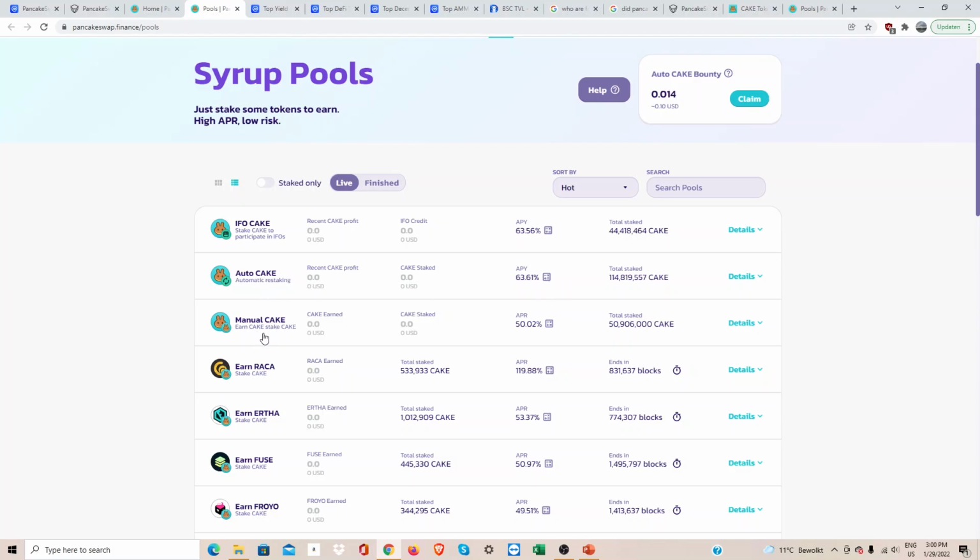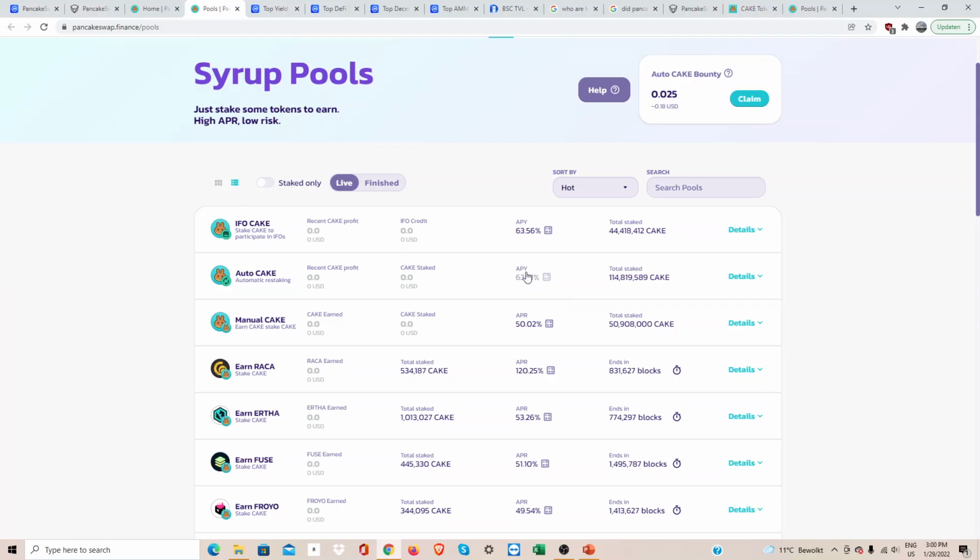The difference between manual cake and AutoCake is that when you deposit on manual cake, the yield or the coins that you earn, you need to manually restake. You have to claim them and restake them, while AutoCake, as the name suggests, automatically restakes your earnings. That's why this also has a higher APY. So keep that in mind.